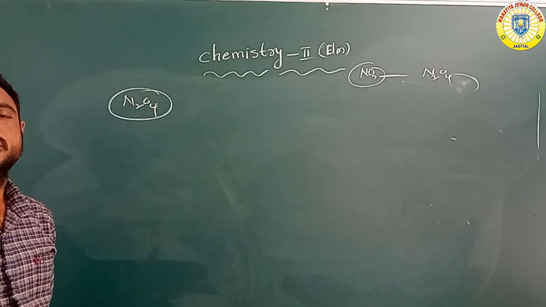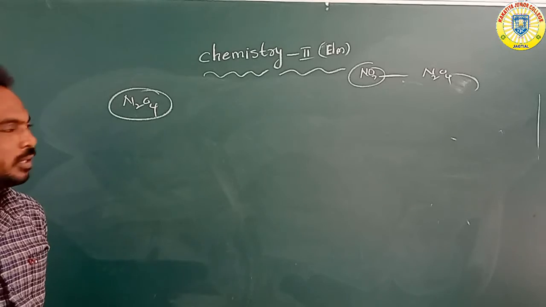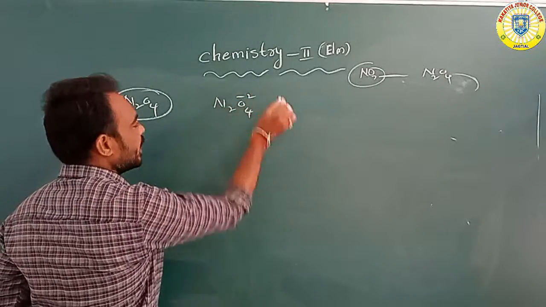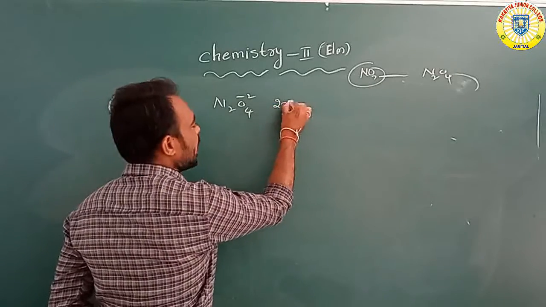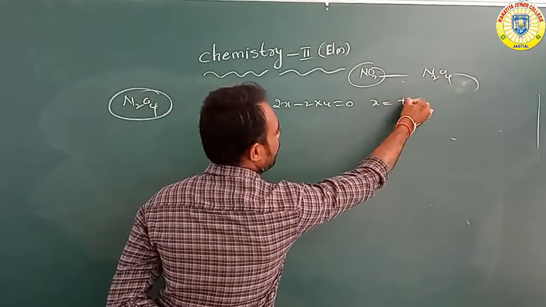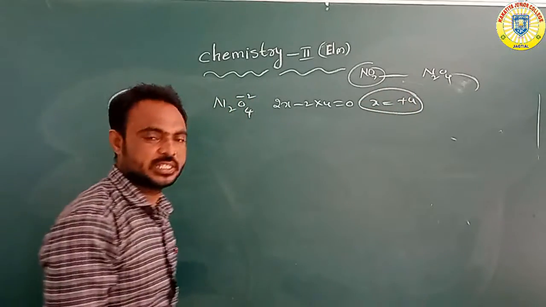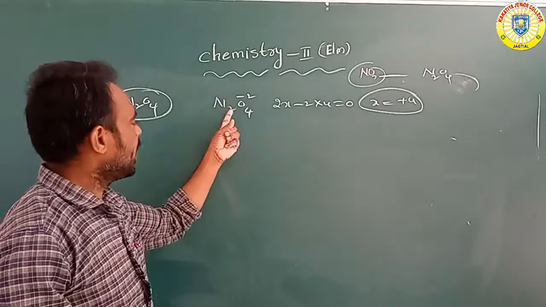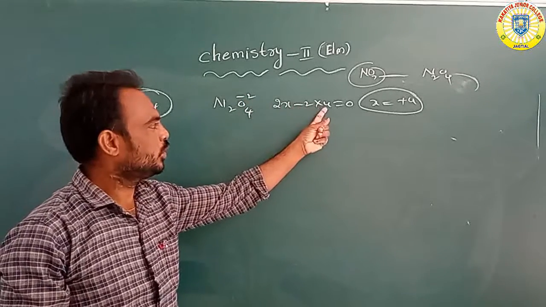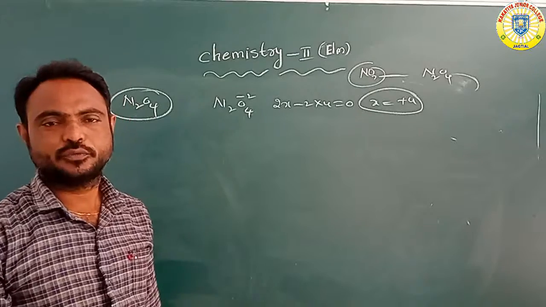Now N2O4, nitrogen tetraoxide. How much is the oxidation number? N2O4: 2x minus 2 into 4 is equal to 0. So x is equal to plus 4 oxidation state. Okay, 2x minus 2 into 4 is equal to 0, x is equal to plus 4.